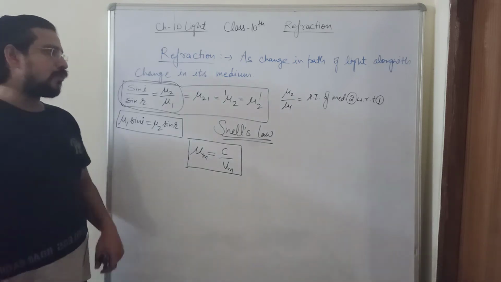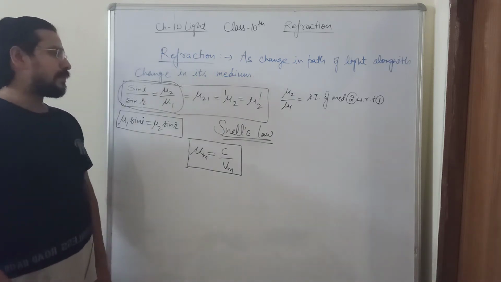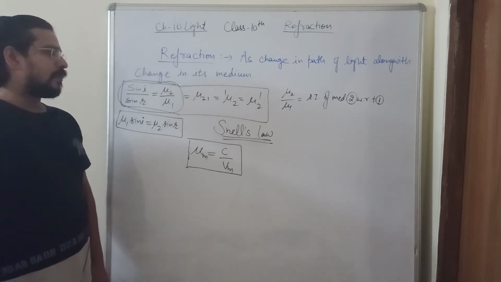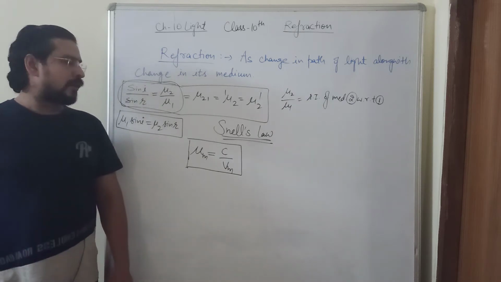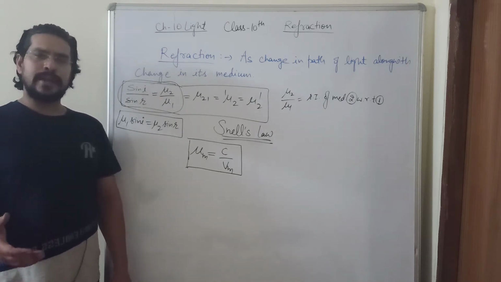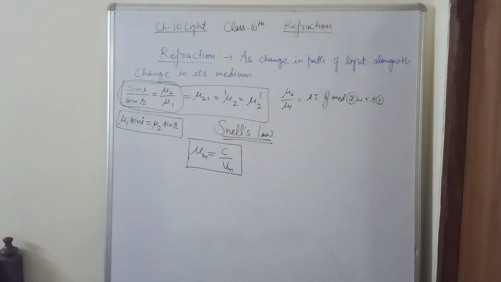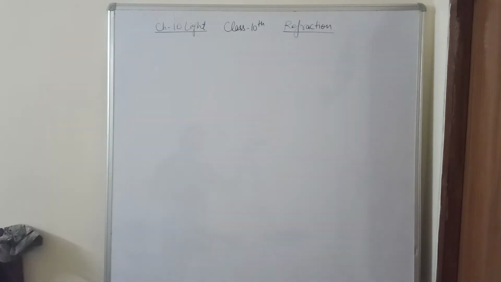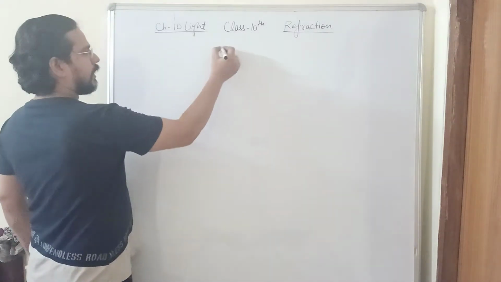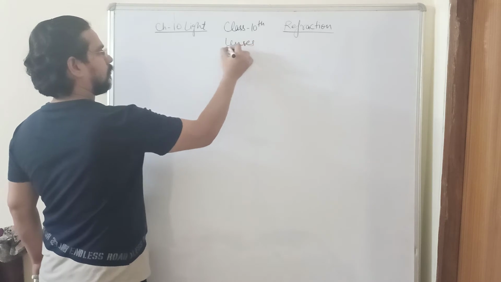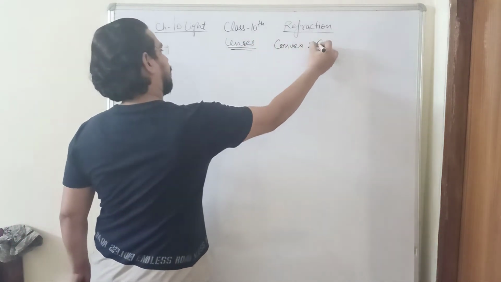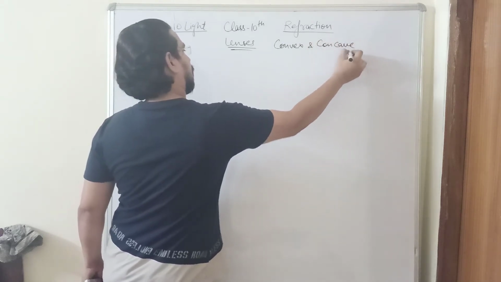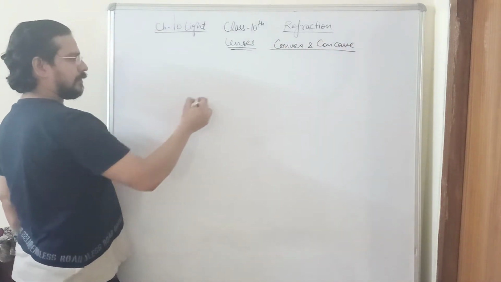So after studying about refraction, the next topic is refraction by lenses. As we have studied the ray diagrams for the mirrors, we are having ray diagrams for the lenses. So like mirrors, we are having two types of lenses, convex and concave. So first we will study about the convex lens.